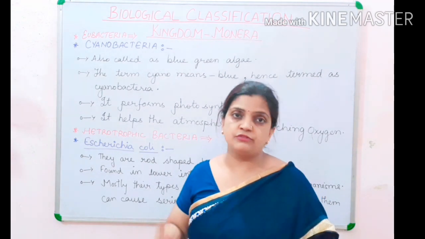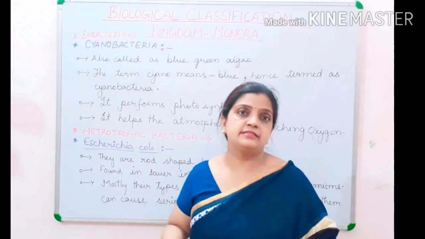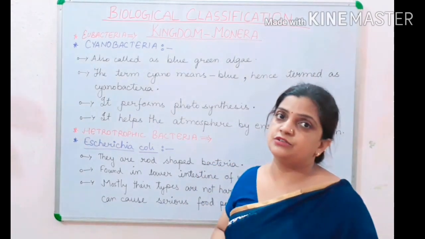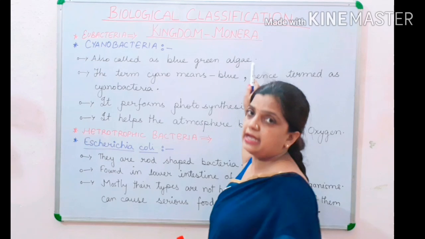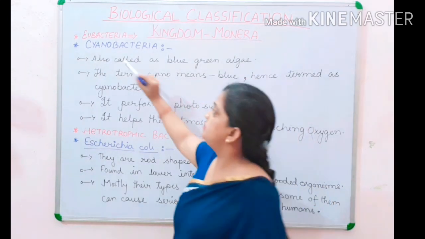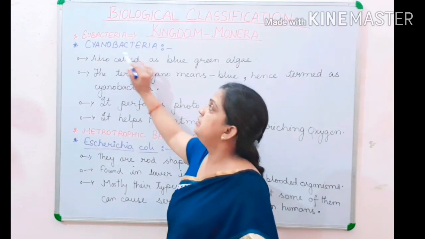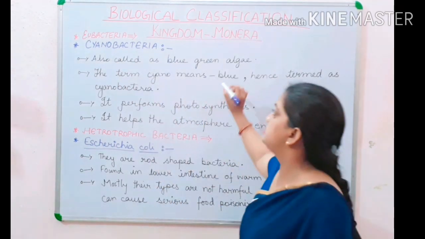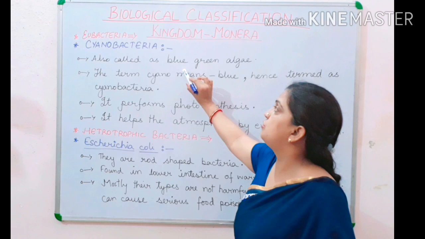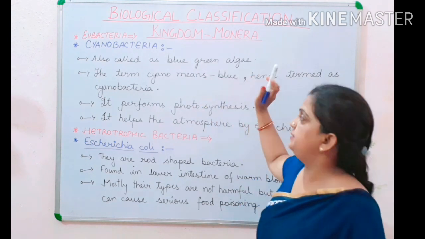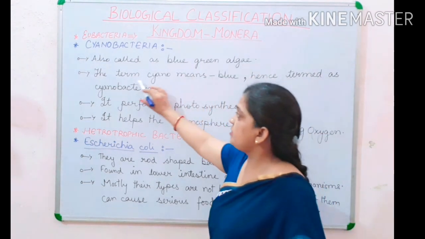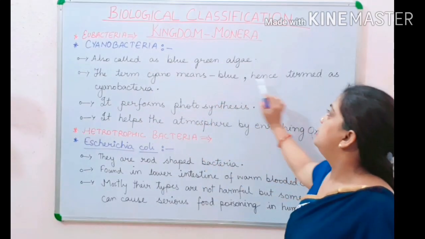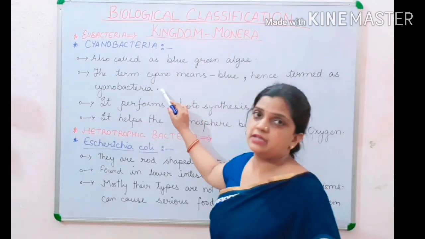Because of the presence of chlorophyll it is green, and because the color appears blue, it is called blue-green algae. So hope you understood the meaning of cyanobacteria: cyano means blue in color and chlorophyll is present, so the organisms are also called blue-green algae.